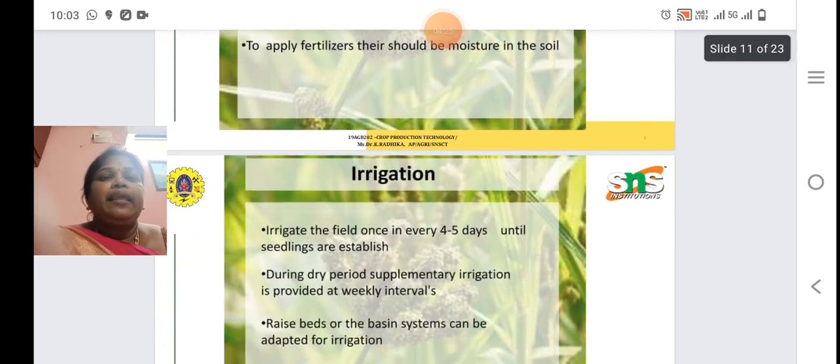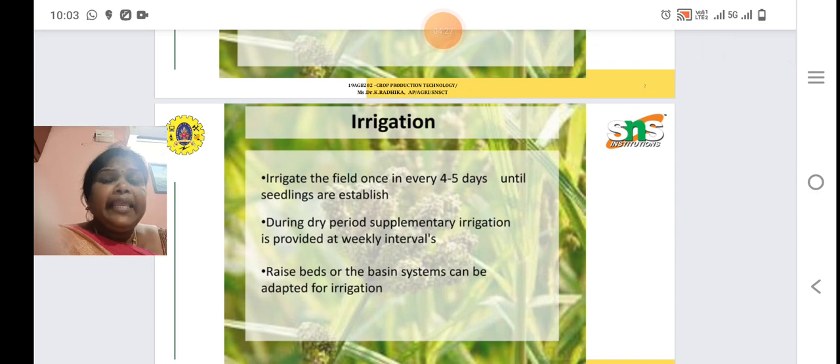Then let's see irrigation. The irrigation requirement of the crop is to irrigate the field once in every 4 to 5 days until seedlings are established. During dry period, supplementary irrigation is provided at weekly intervals. Raised beds or the basin system can be adapted for irrigation.